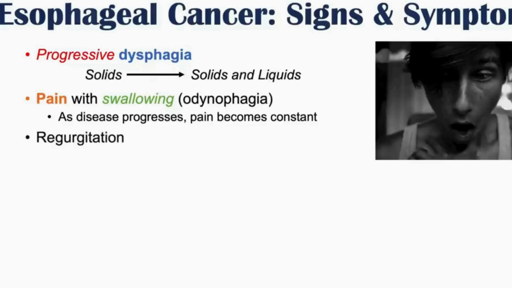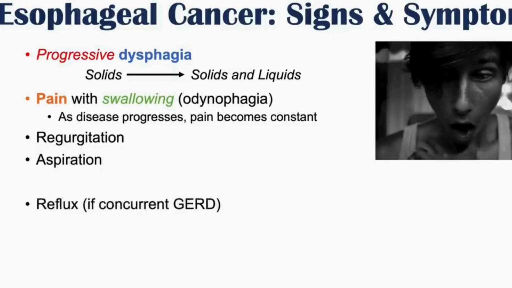There can also be regurgitation. So regurgitation is where a patient essentially coughs up food, and oftentimes it's going to be undigested food because it hasn't reached the stomach. And then there can also be aspiration. So due to that regurgitation, that coughing up of food, that food can also be aspirated, which means that it can go down into the trachea and into the lungs. So this can lead to issues as well. We're going to talk about those in the next slide.